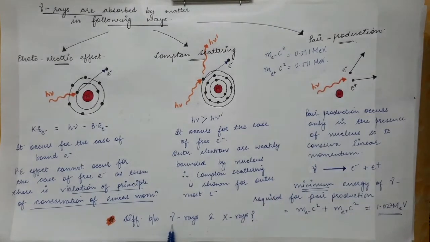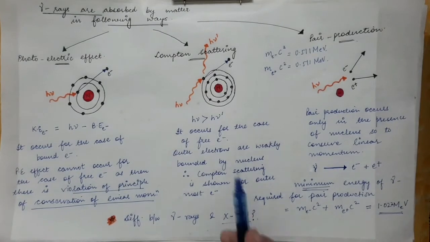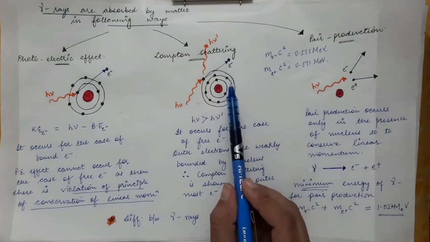And what are the differences between gamma rays and X-rays? The main difference between gamma rays and X-rays is their origin. X-rays are emitted from the atomic electrons.